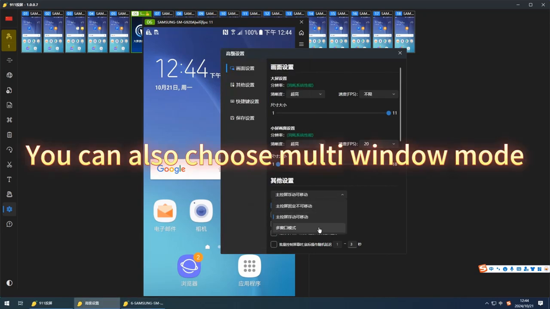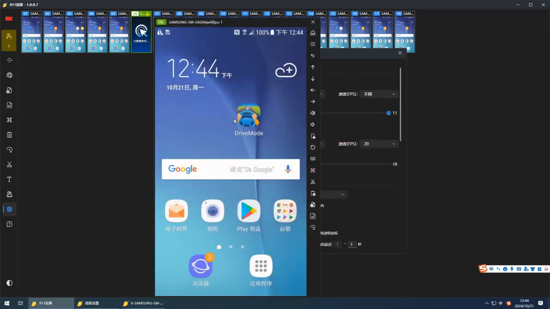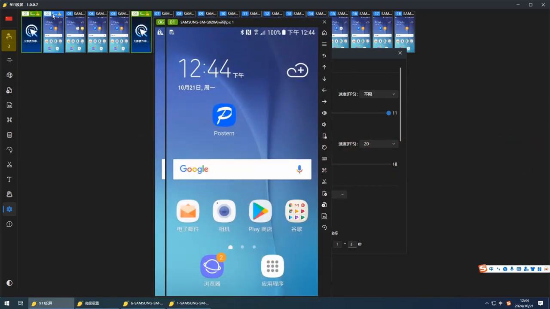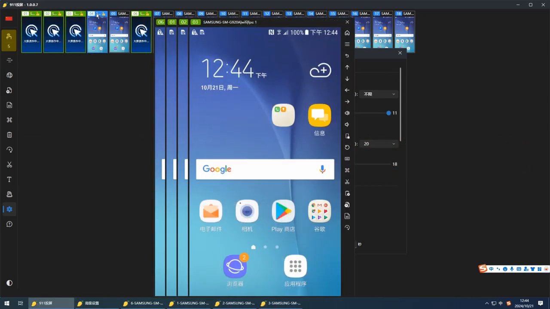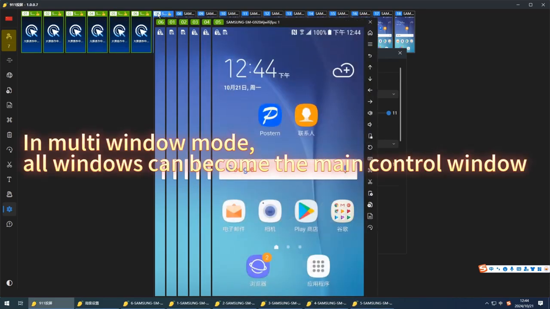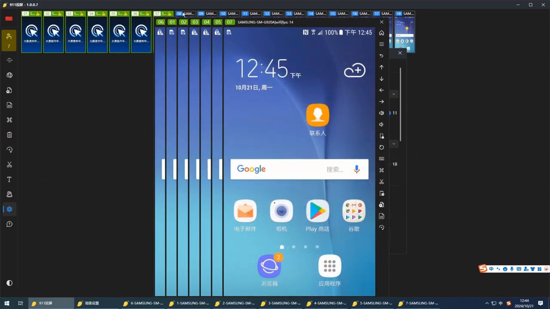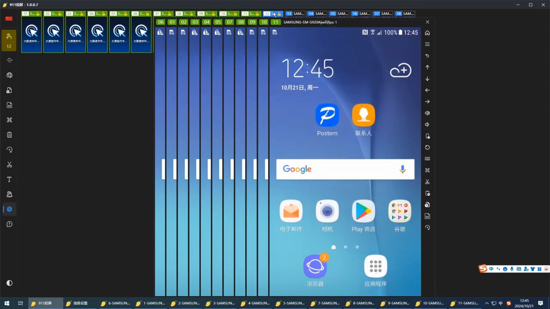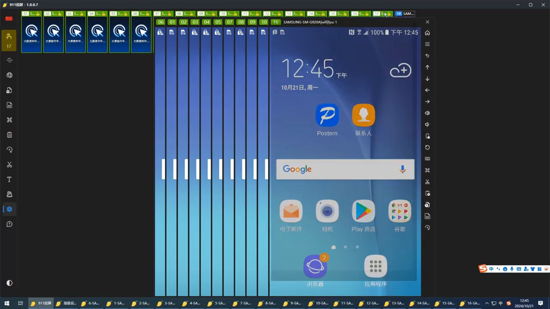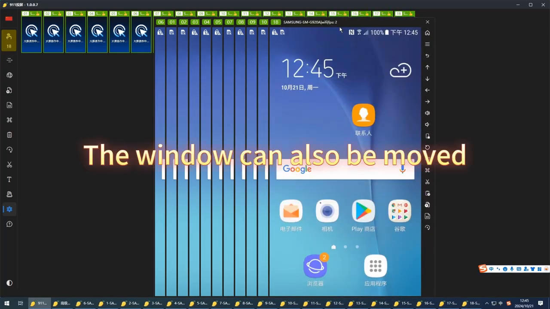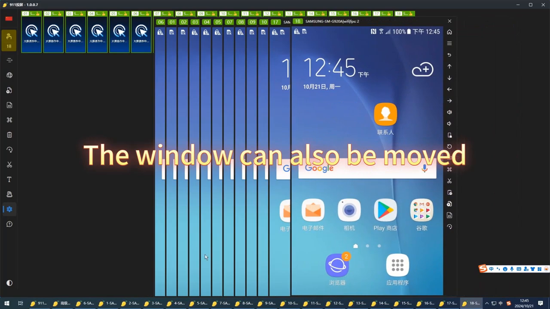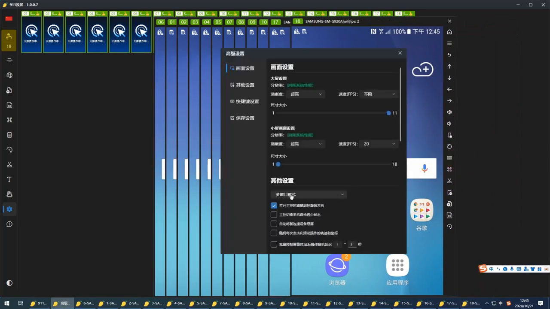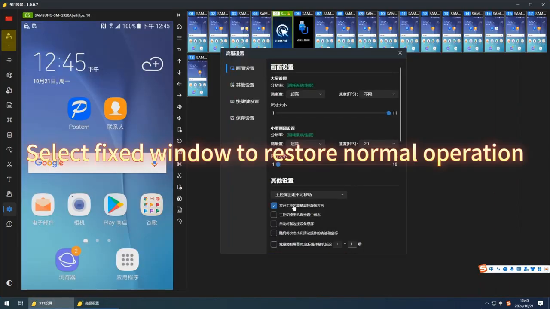You can also choose multi-window mode. In multi-window mode, all windows can become the main control window. The window can also be moved. Select Fixed Window to restore normal operation.